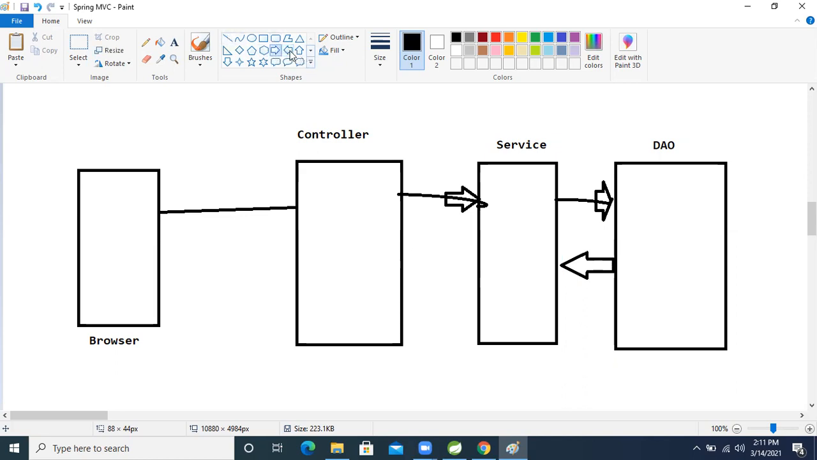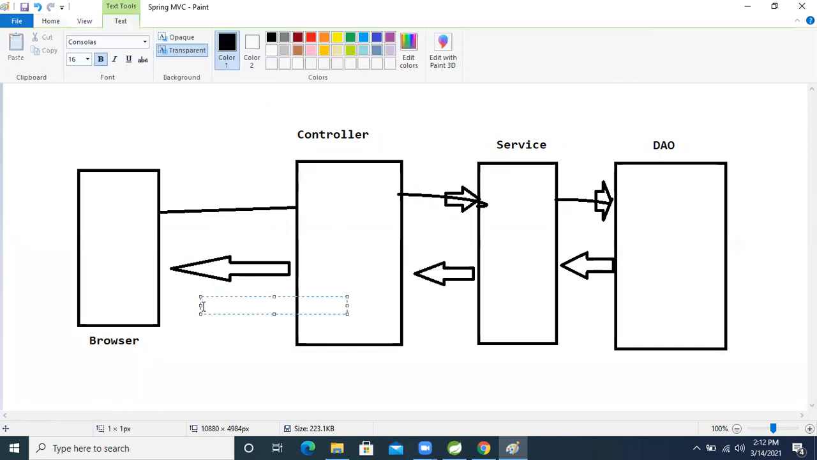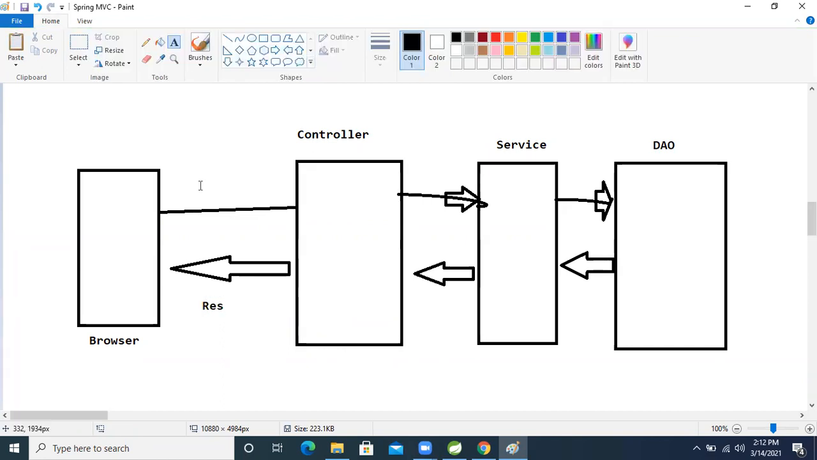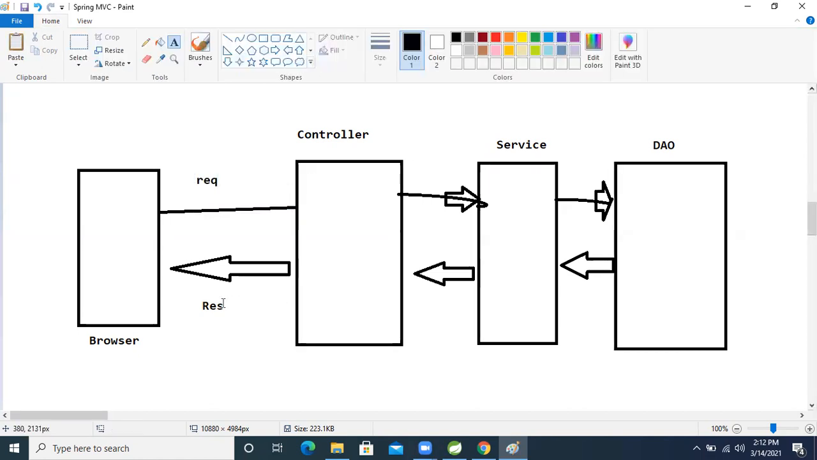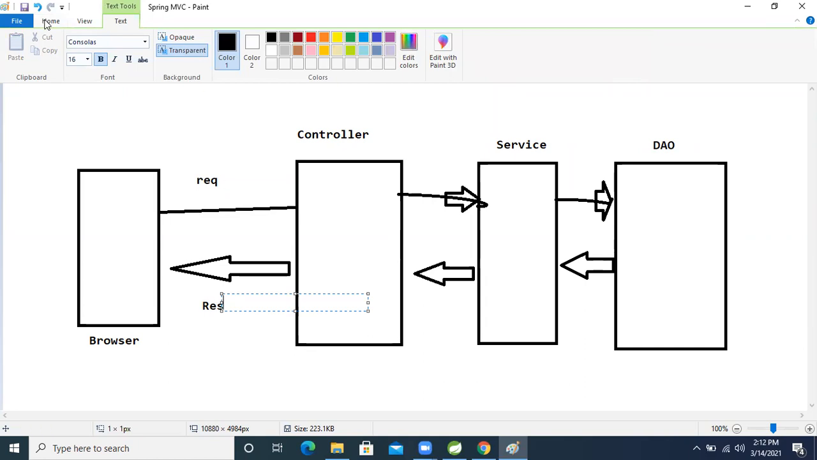After the database processing is completed, the data will be sent back to the service class. The service class processes the data again and returns it to the controller. The controller takes that data and the logic, and after processing, we will get the response. Here the end user is making the request, and here we are getting the response only, right?